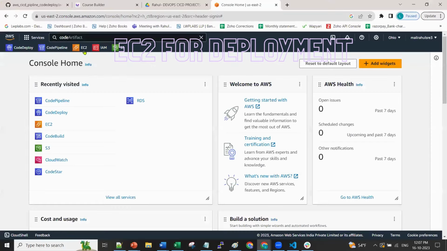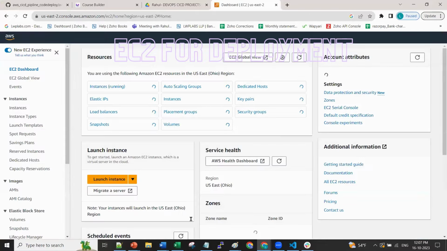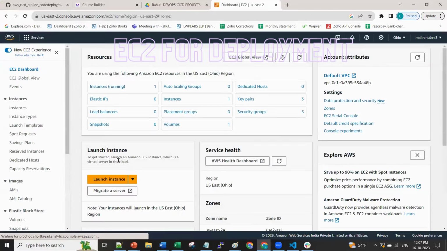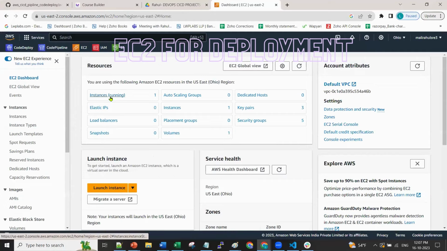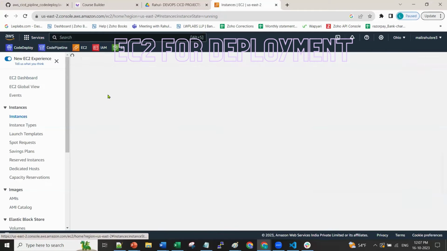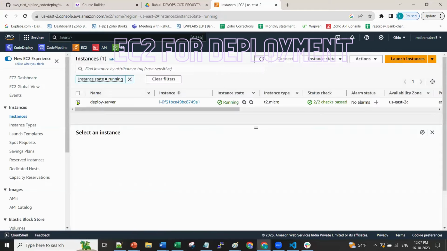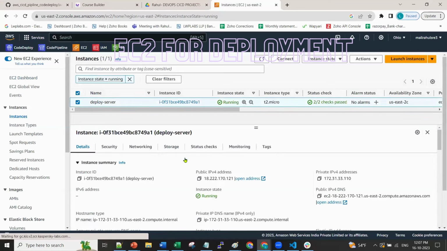So let's go to EC2. We are on this EC2 page. Ultimately, I just want to show you, because we have already done this. I have already done this project. Before I show you, I just want to show you one outcome. What will be our outcome? Our outcome will be this.